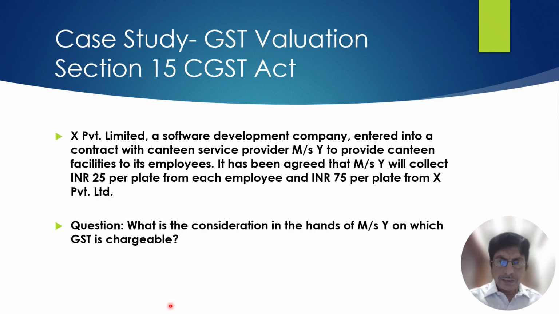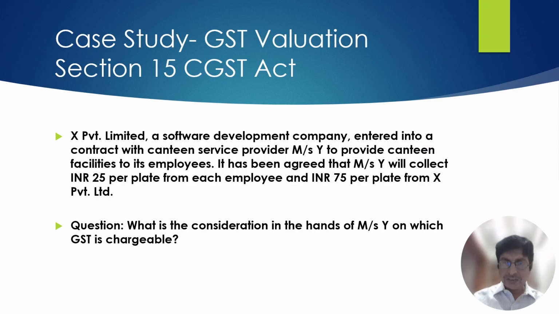So what is the consideration in the hands of Y? The consideration is 25 rupees which Y has collected from each employee per plate plus rupees 75 per plate. On that amount, the GST is payable. What you need to understand is that all private subsidies will be included in the transaction value on which GST is payable. Only government subsidies are not to be included.